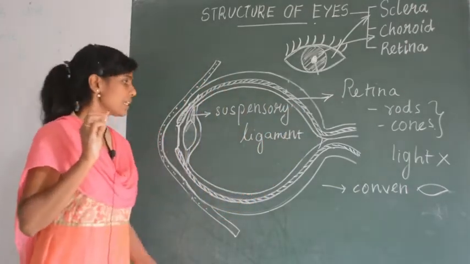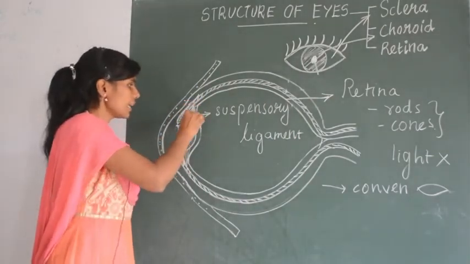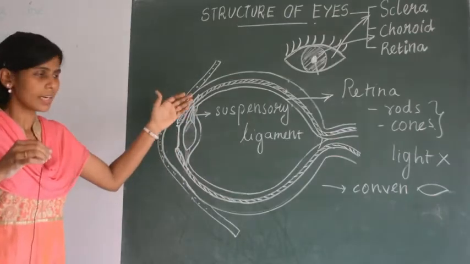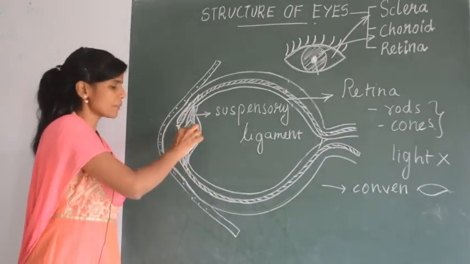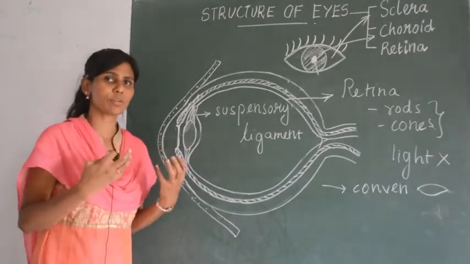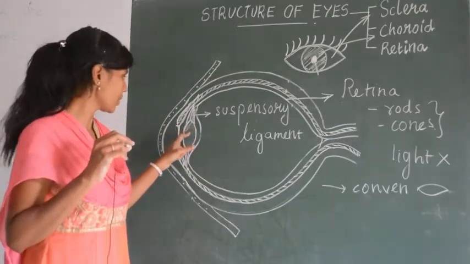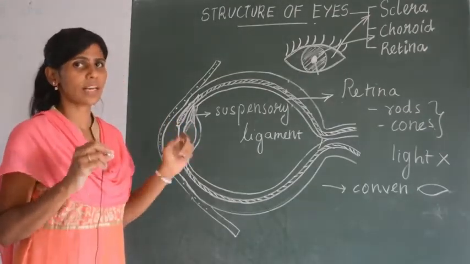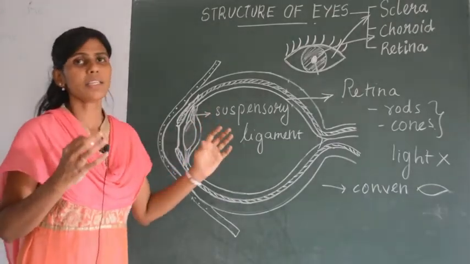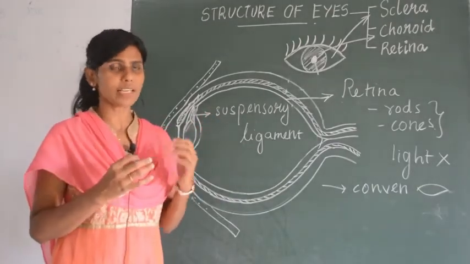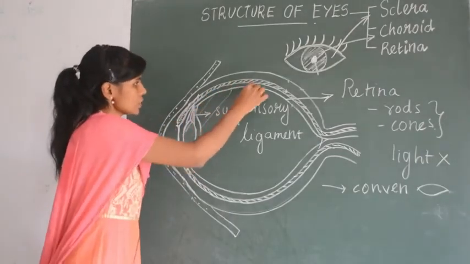Which is the suspensory ligament? Can you see a thread-like structure connecting the lens with the eyes? This is called the suspensory ligament, which is present on both sides of the lens. Okay, only one lens you have. So on both sides of the lens you have suspensory ligaments, and also your eye is filled with fluid. Okay, there are actually two chambers. One chamber is this one. This is one chamber.